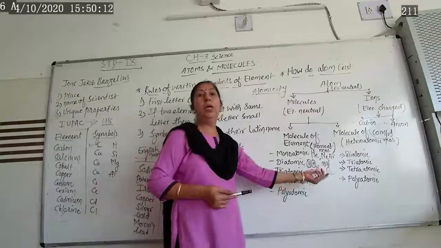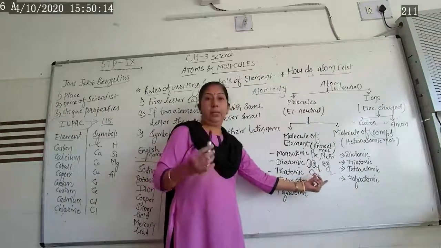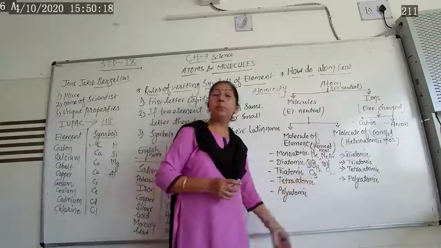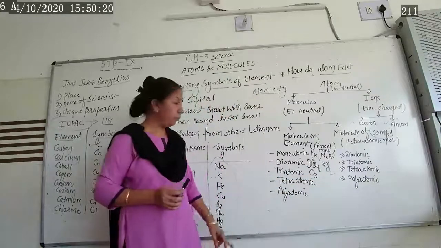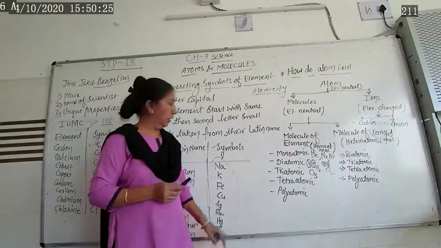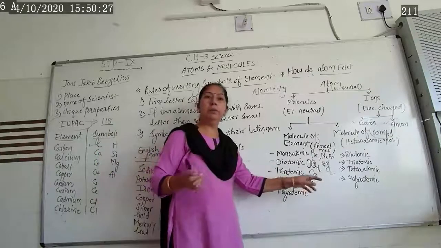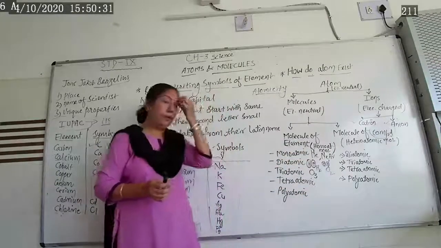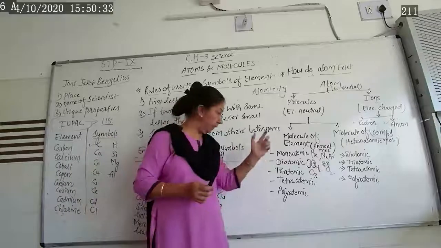Ozone is a deadly, poisonous gas present in the stratosphere. Its symbol is O3. So three similar atoms combine together and form a molecule of element, or homoatomic molecule.